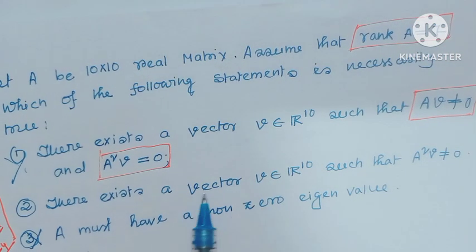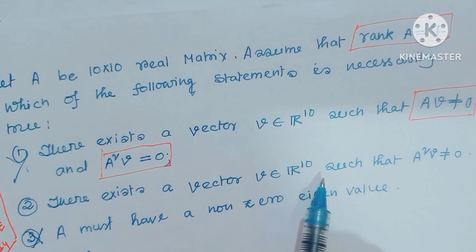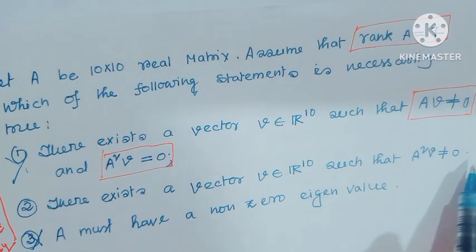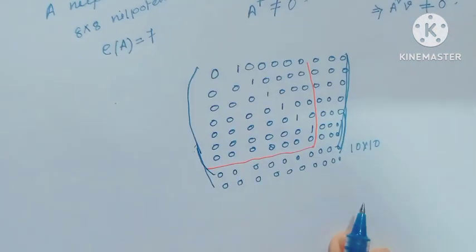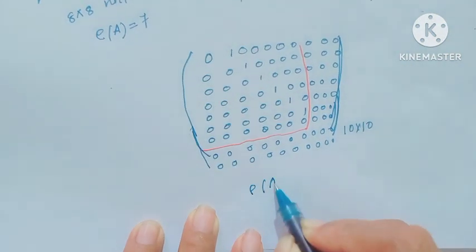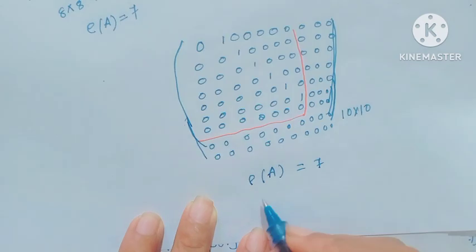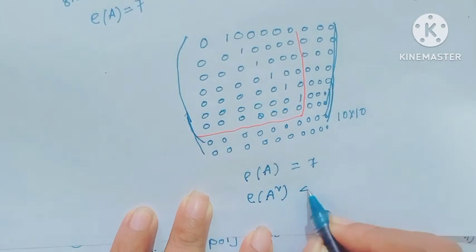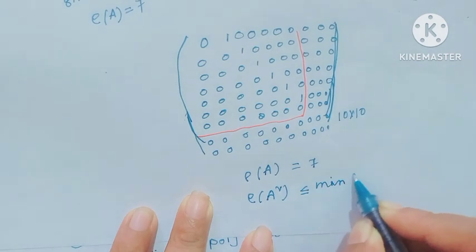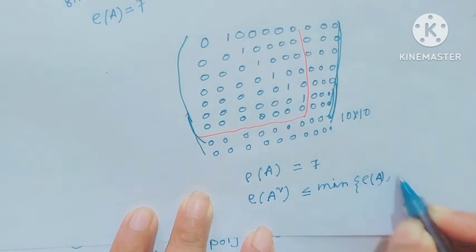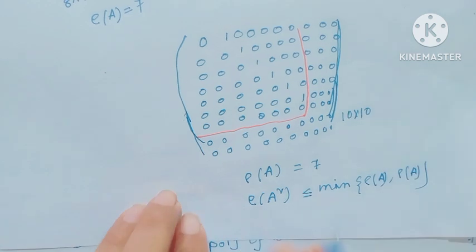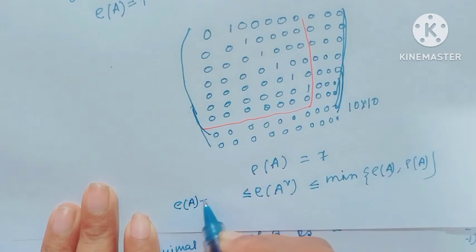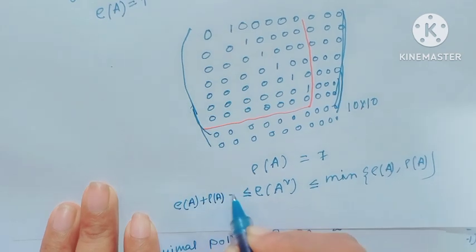Option 2, there exists a vector v belongs to R10 such that A square v not equal to 0. Here given rank of A equal to 7. And all of us know rank of A square would be less than equal to minimum of rank of A, and greater than equal to rank of A plus rank of A minus n.